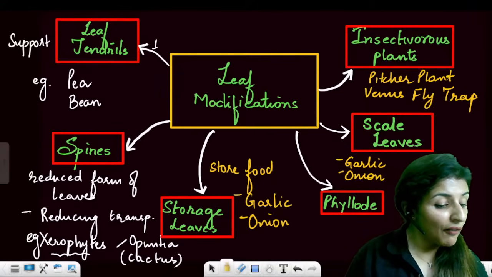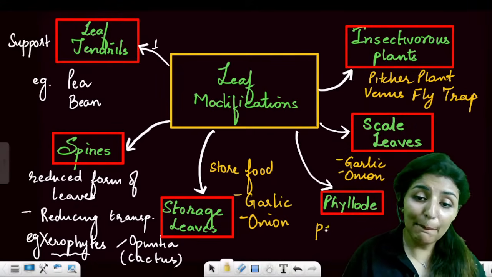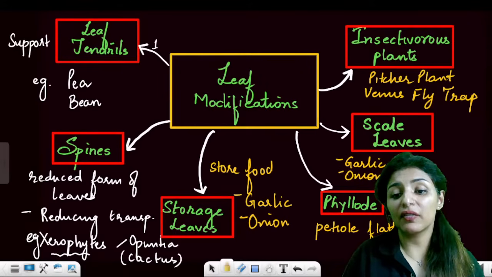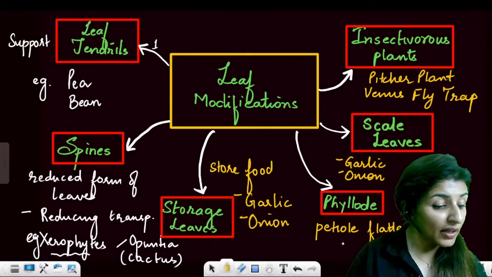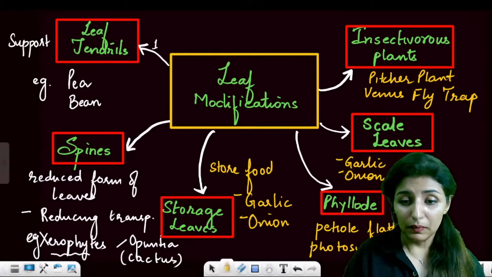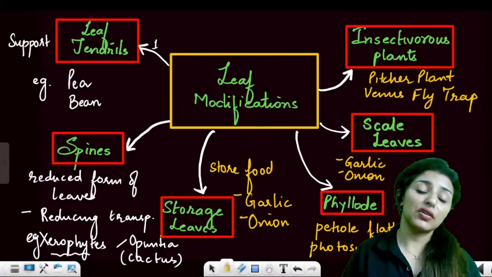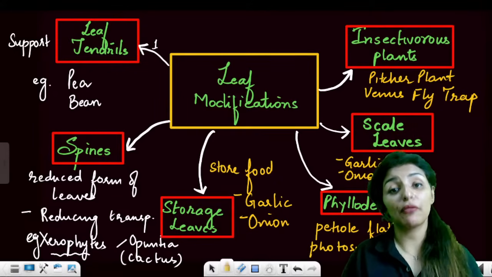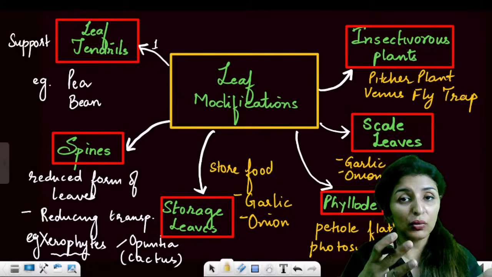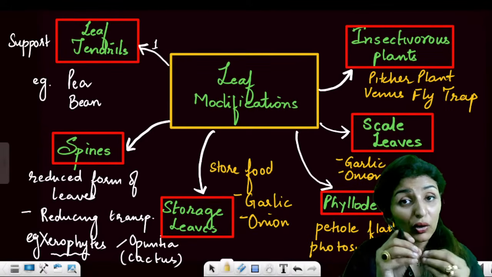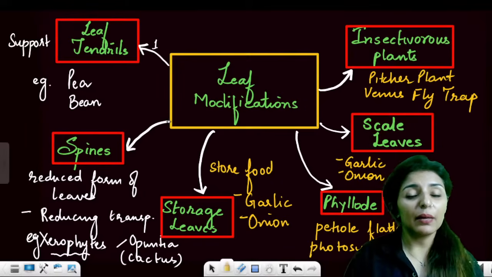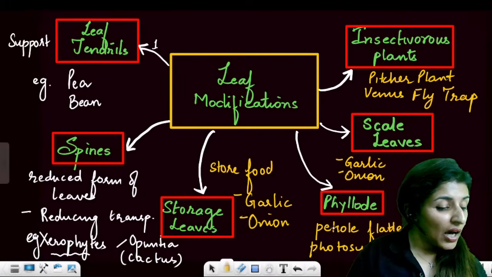And then moving on to phyllodes. Phyllode is basically a petiole which gets flattened. It is a modification of petiole which gets flattened and becomes photosynthetic. The function of photosynthesis is supposed to be performed by lamina because it is broad and has a large surface area to trap the light. But when the petiole, which is the stalk of the leaf, becomes flattened and photosynthetic, that modification is known as phyllode. Are these points clear to all?